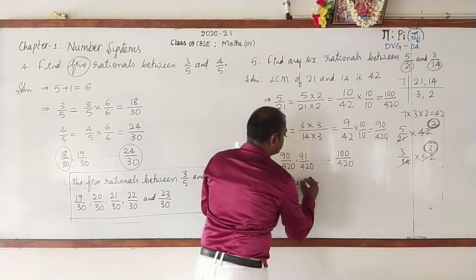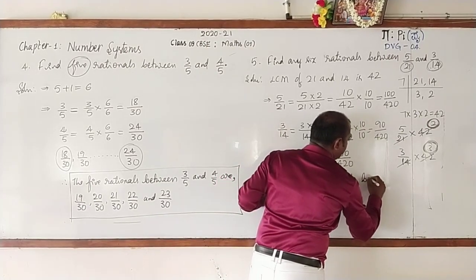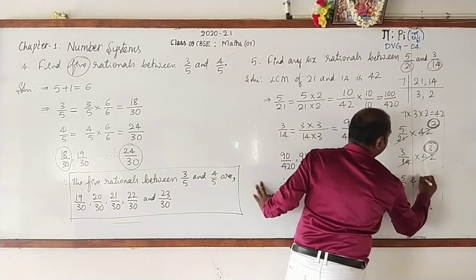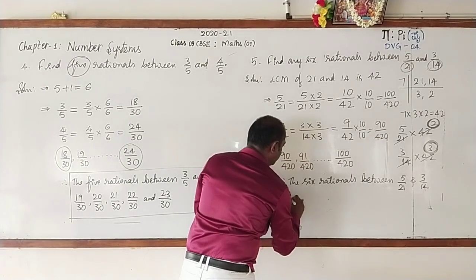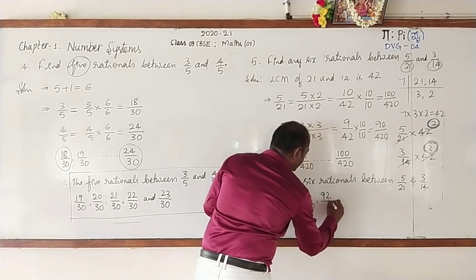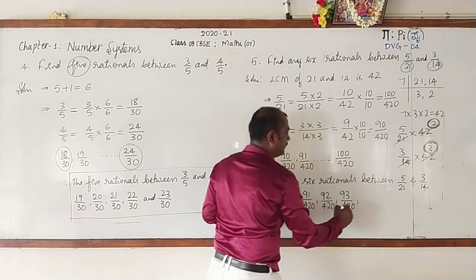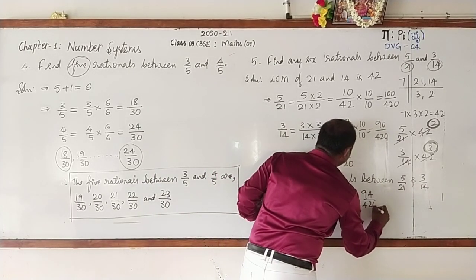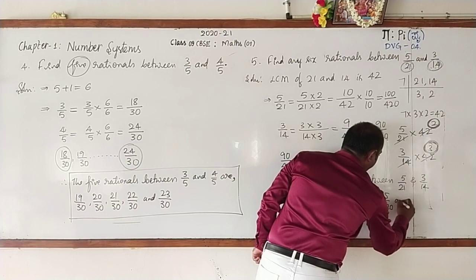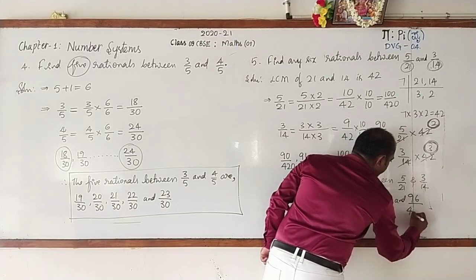Therefore, the 6 rational numbers, I hope that you are all writing with me, the 6 rationals between 5 by 21 and 3 by 14 are 91 by 420, 92 by 420, 93 by 420, 94 by 420, 95 by 420 and how many? 1, 2, 3, 4, 5, one more, 96 by 420.